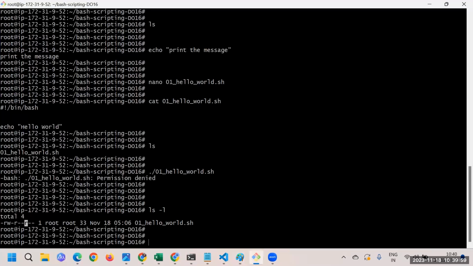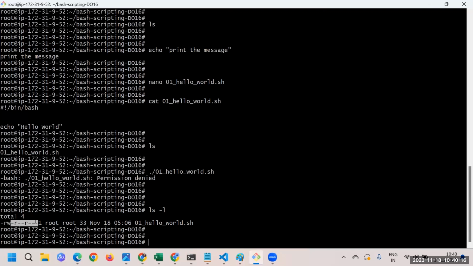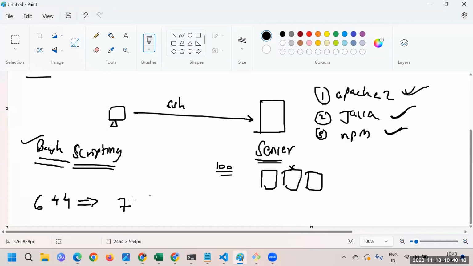Now the permission we want is read, write, and X, which is 4, 2, and 1. That makes 7, and then the next is read and read, so it's 7, 4, 4. These are the permissions we would like to have. Maybe this is enough for us. And then we know the command: chmod is the command with which we can give it.